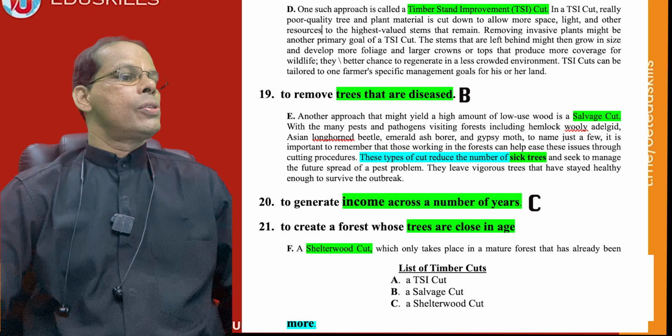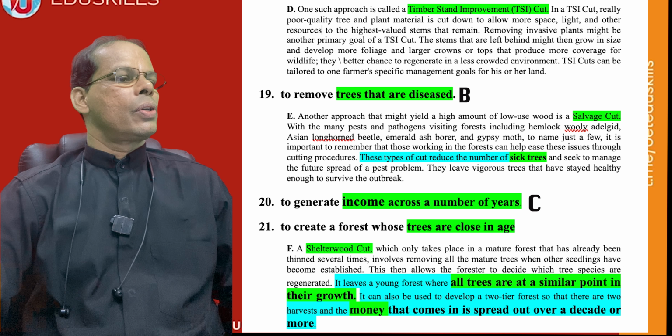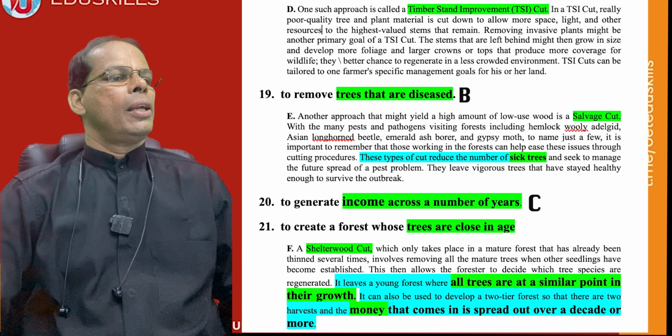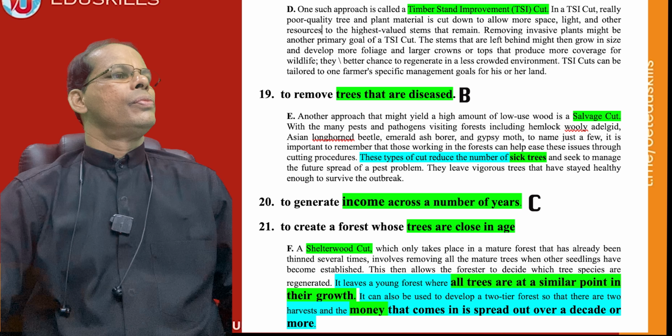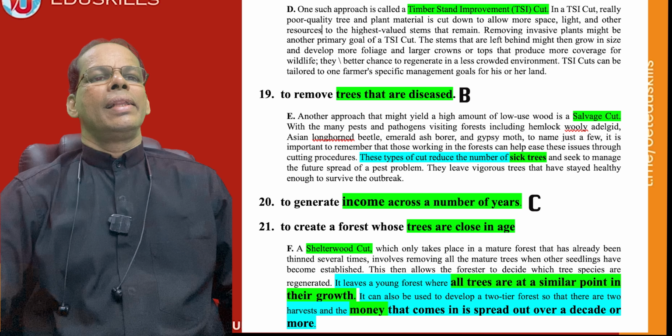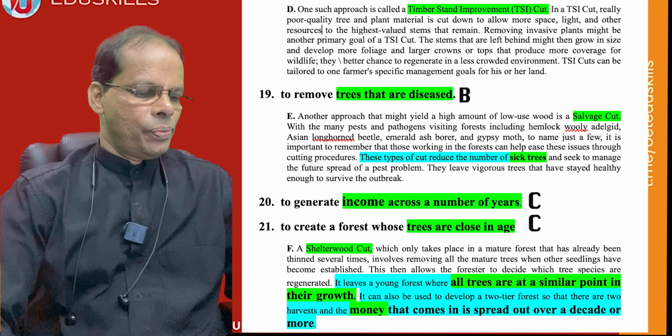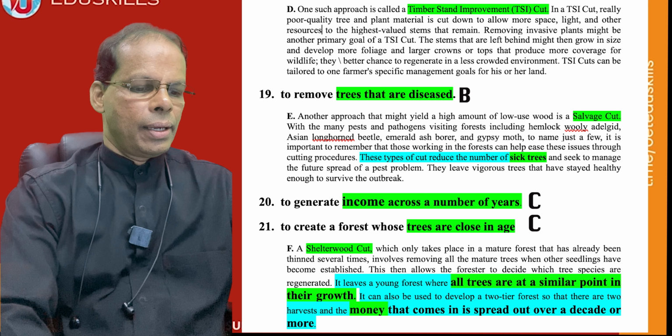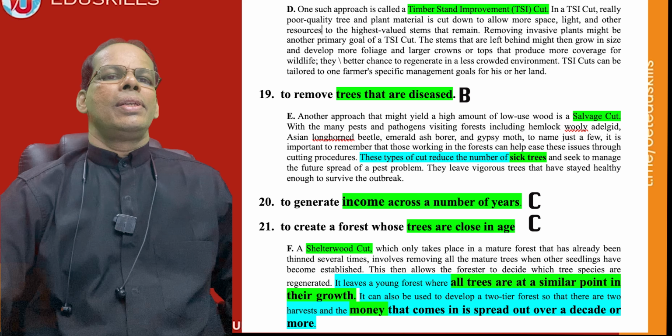It can also have another purpose: it can be used to develop a two-tier forest, so that there are two harvests and the money that comes in is spread out over a decade or more, which means again to generate income across a number of years. So you have shelterwood cut again. So these are the three answers. Now coming to the next question.